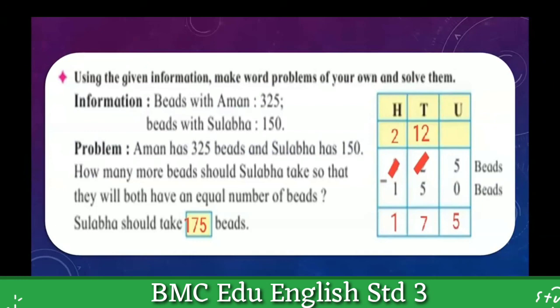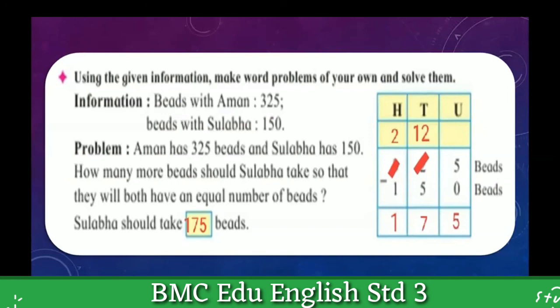We can frame this kind of problem. Aman has 325 beads and Sulbha has 150. How many more beads should Sulbha take so that they will both have an equal number of beads? So we made three lines like this. Okay, students. And here I had given this solution. I subtract 150 from 325. I got the answer 175. Sulbha should take 175 beads. So this kind of word problem you can make on your own.